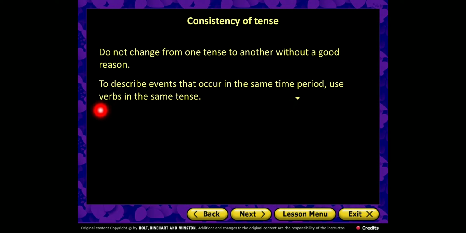We should use the verbs in the same tense. So we have the same time period, either past and past, present and present. So two actions in the present, two actions in the past. We should use not the same verb, but the same tense.